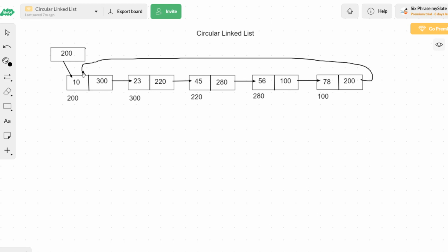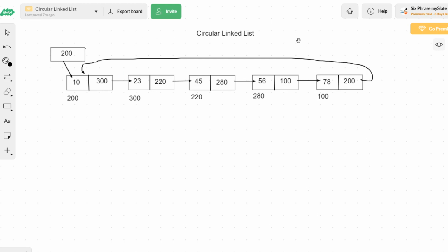The one before, whatever we have seen so far, is a linear linked list. Linear linked list means one of the nodes of the linked list will have null in the next part. But here there is no null available, so this cannot be called linear. This is called circular, because after a certain point it again visits the same node.